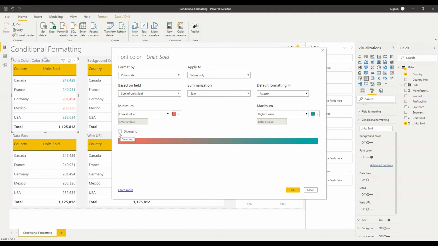One more option just to mention is that we've got a diverging tick box here, and what this does is it inserts a third option in the middle of our range. So on this kind of scale, we're talking red, amber, green, or red, yellow, green. But it may be that we want to highlight a divergence from the midpoint of the values in our table, in which case I could choose the same color either side, and the color will simply represent the movement or the distance from the center point of our values in our selection. So I'm going to remove that diverging option, stick with a red to green, and I'm just going to OK that again.